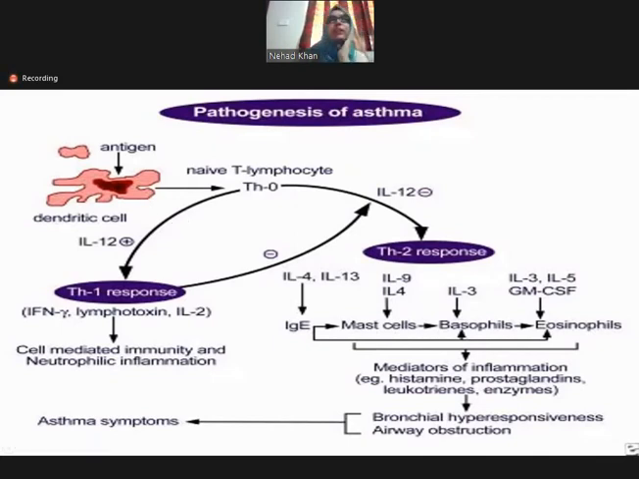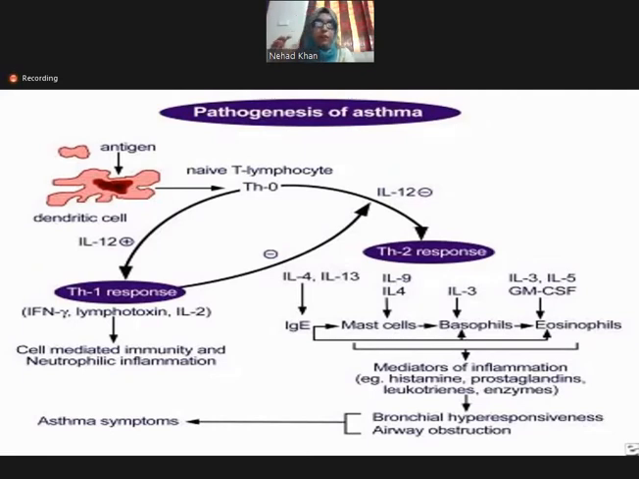Then the T lymphocytes, these naive T lymphocytes, are converted into type 2 helper T cells, and they release interleukin 4, 5, 10. Interleukin 4 acts on the B cells, and the B cells start producing immunoglobulin E, and interleukin 3 and 5 act on the eosinophils. Now, when the immunoglobulin E is released, it interacts with the mast cells, and the mast cells are now activated. They are ready for the second exposure. If the patient is again exposed to the same allergen, then they are ready to fight.